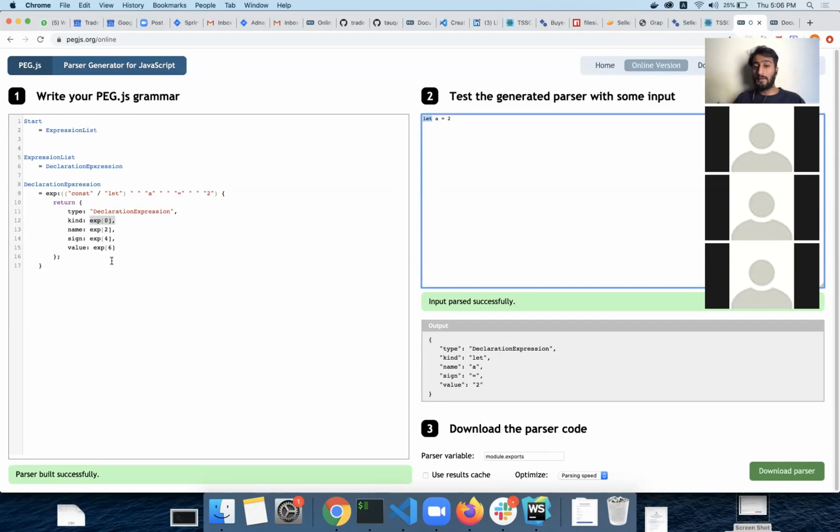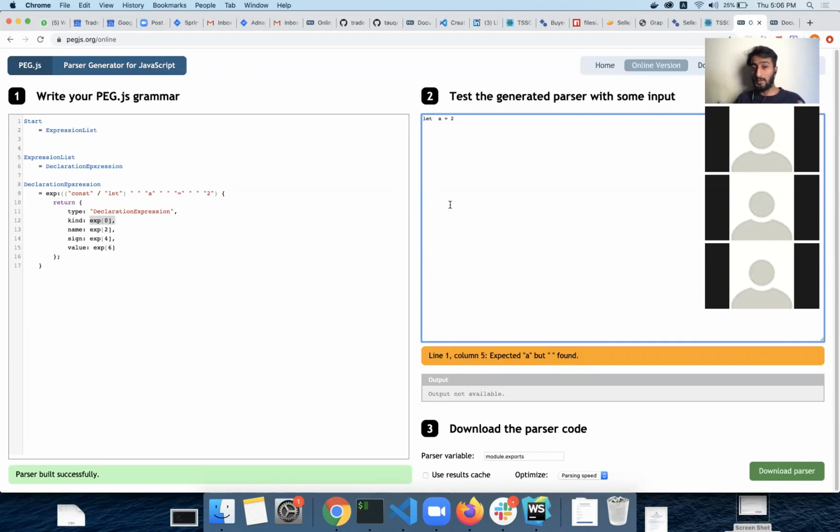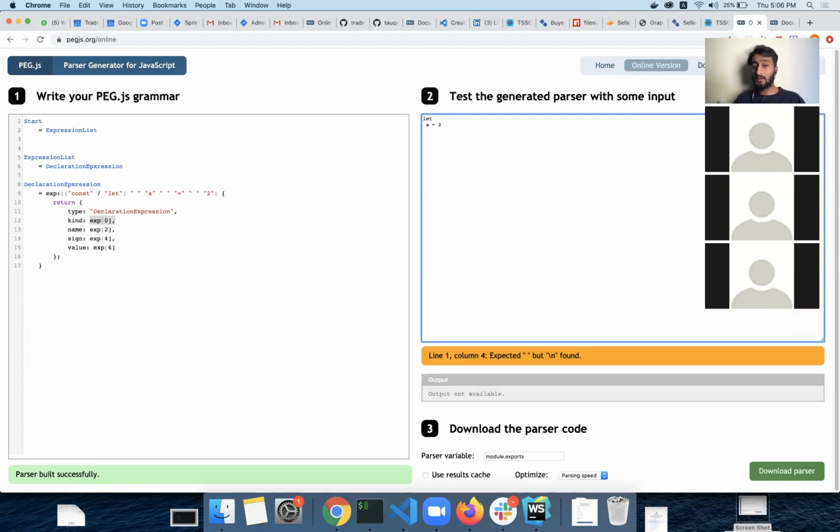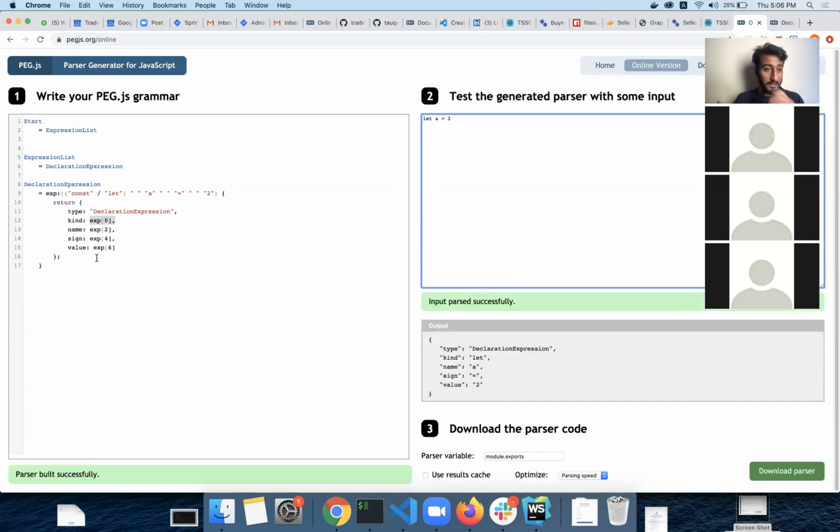But we now want to allow people to have as many spaces as they want, because now it is only allowing one space. We want to have multiple spaces or maybe multi-line stuff like that. So how can we do this? Just look at these spaces. This is one space, this is one space, this is one space. I want this to be a whitespace.